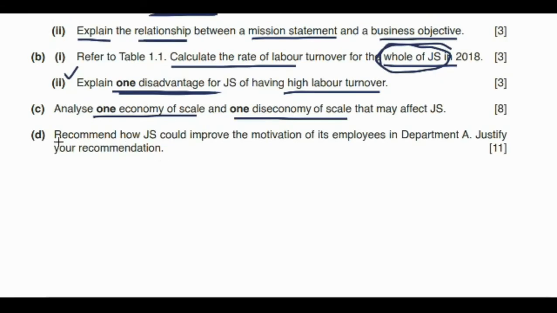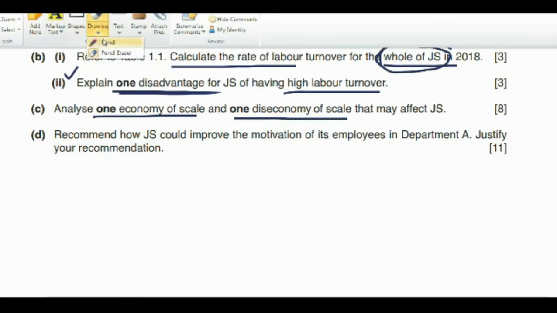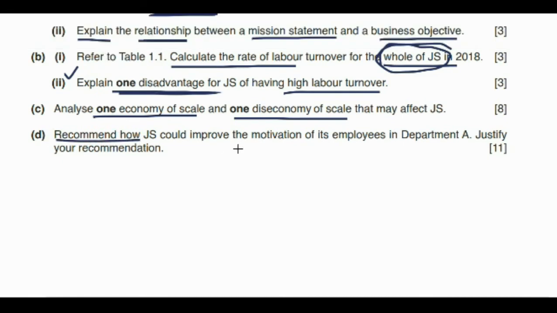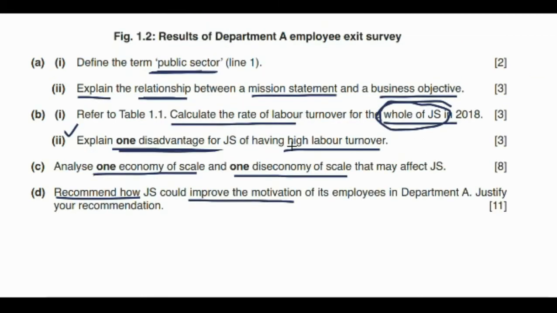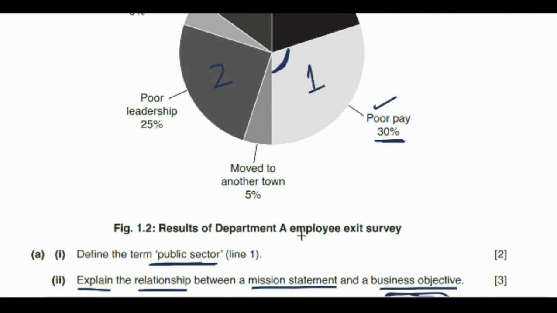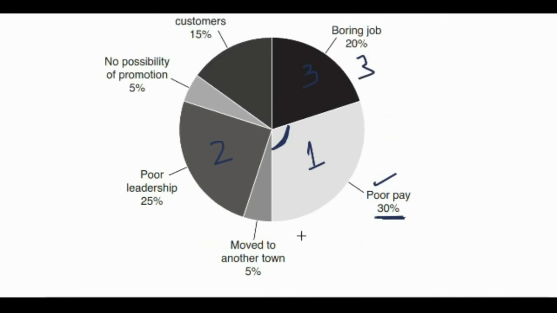Coming to question D, it states: recommend how JS could improve the motivation of its employees in department A and justify your recommendations. Now remember, they provided us with the employee exit survey from department A, and using this we can easily come up with the motivation that is required in order to retain the staff. Poor pay was one of the major reasons, poor leadership was also 25%, and a boring job was also another reason for employees leaving the organization.